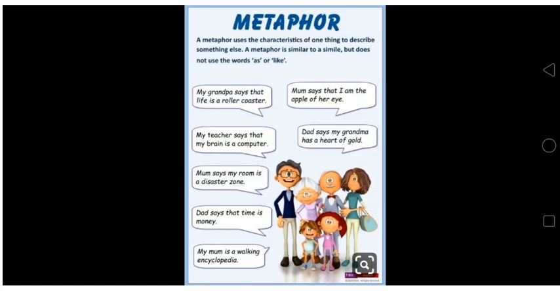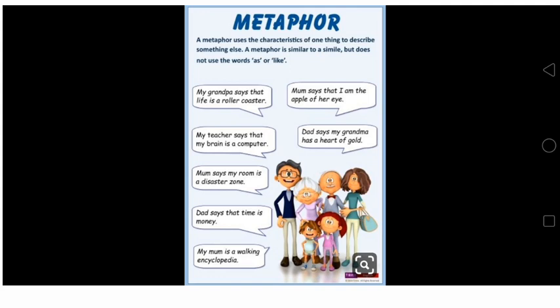A metaphor uses the characteristics of one thing to describe something else. A metaphor is similar to a simile but does not use the words as or like. The purpose of using metaphor in literature or poems is to create an image in the mind of the reader. It is designed to convey a thought more forcefully than a plain statement would. So let's see some examples of metaphor.